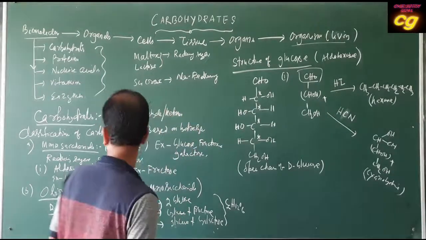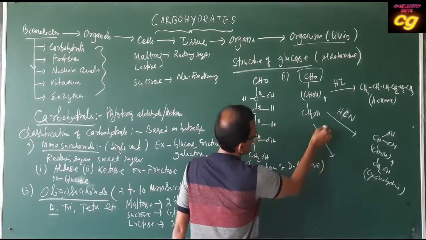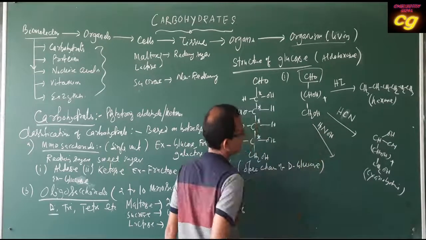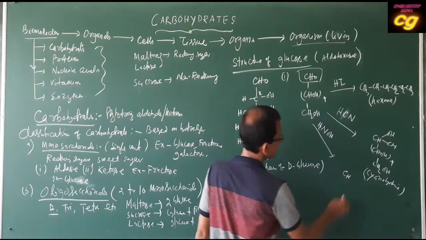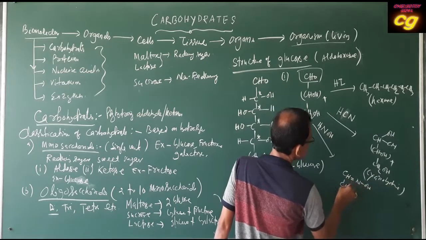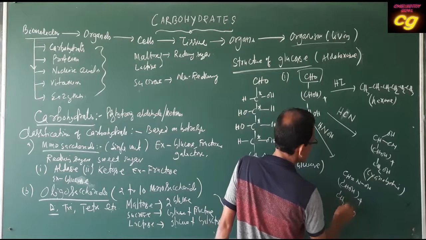Then when glucose reacts with hydroxylamine, it forms CH double bond NOH, then CHOH whole 4, then CH2OH.